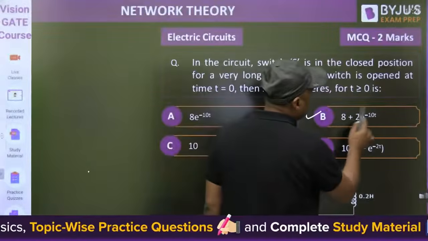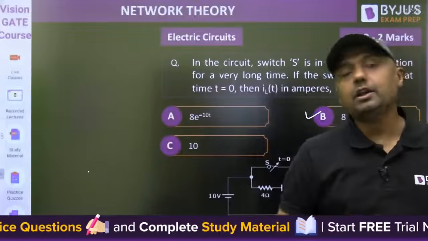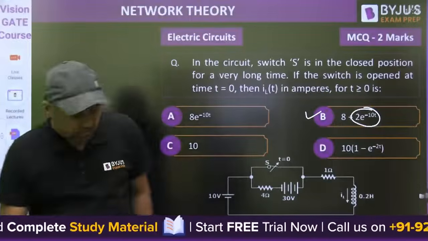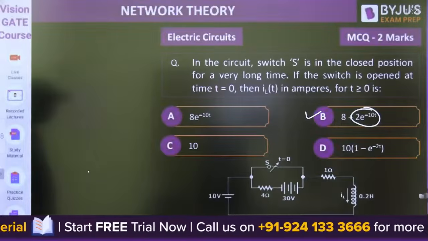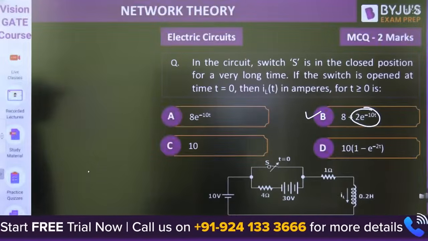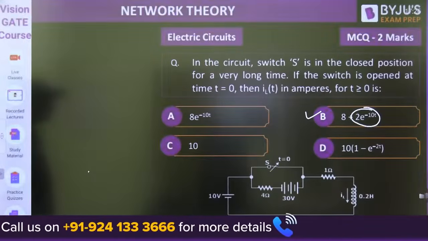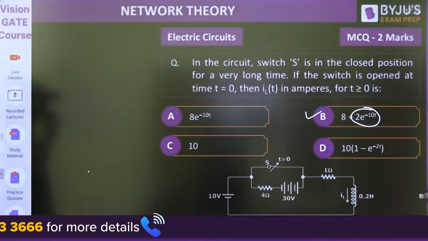What is the time constant here? 0.2 divided by 5. Yes. L by R. I think everything is fine.